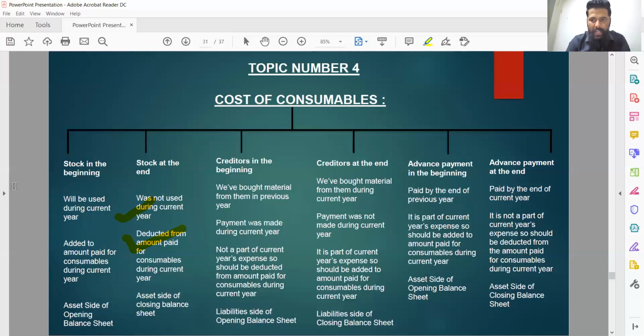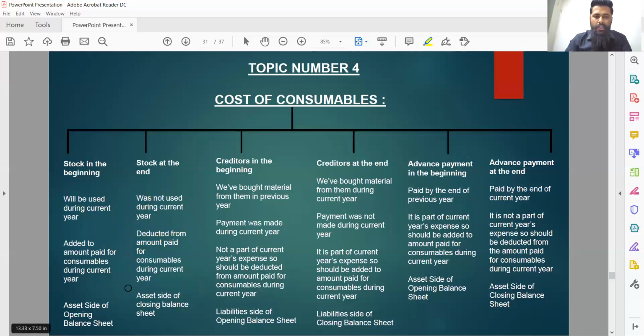If by the end of year I am having a stock of 30,000 rupees of medicine, I have to deduct rupees 30,000. Basically 1 lakh, that is amount paid during current year for purchase of consumables, add opening stock, that is rupees 20,000, less closing stock, that is rupees 30,000, is the adjustment which we are supposed to make.